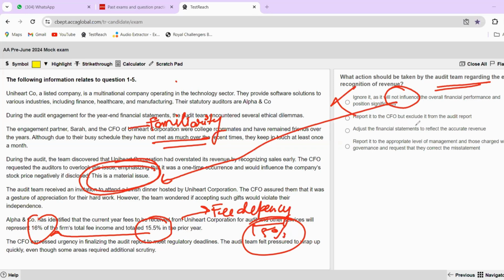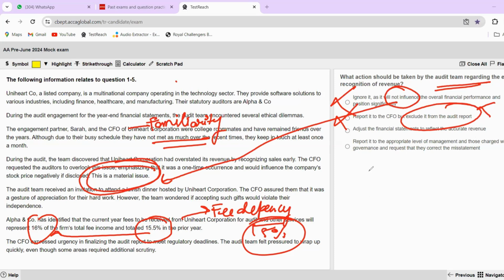Report it to the CFO, but exclude it from the auditor's report. Why will I exclude a material issue from my auditor's report? A big no, right? Adjust the financial statements to reflect the accurate revenue. See, one thing you have to be very clear in mind.